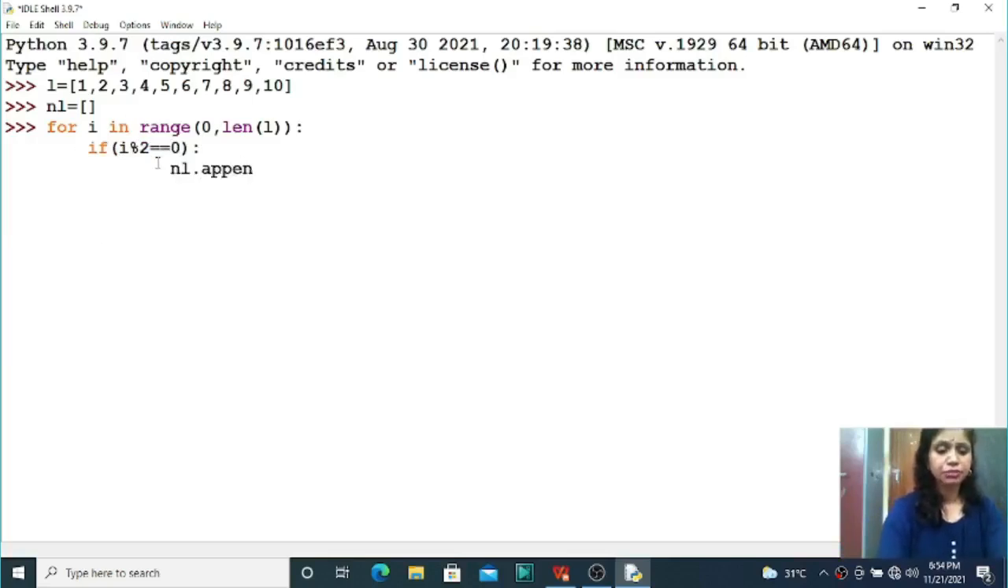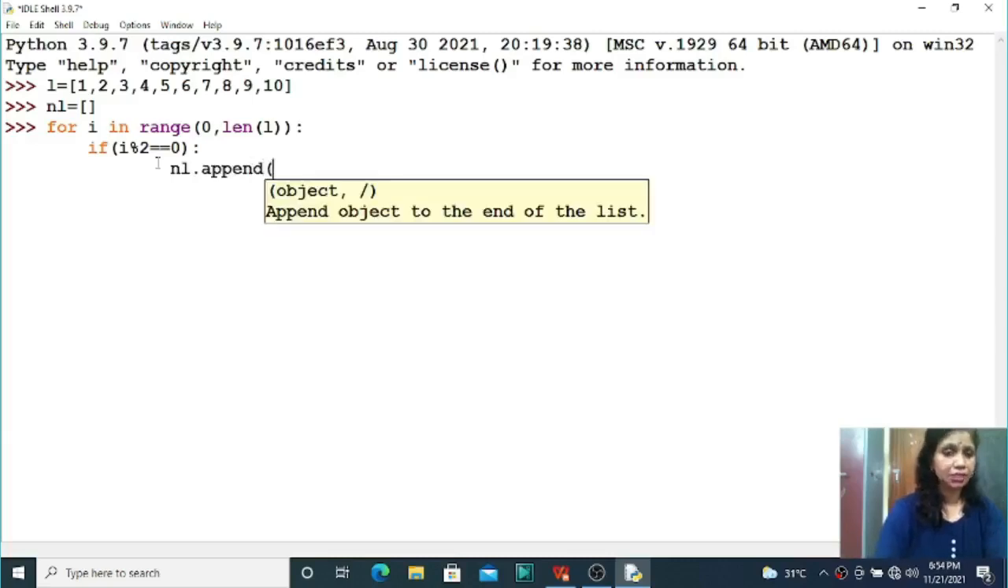Append function is used to add the elements to a list variable. So NL dot append, and here L of I, that means the element. Here I am now referring L of I. So I indicates the index number, but L of I indicates the element of the list. Okay, so NL dot append, that is L of I.